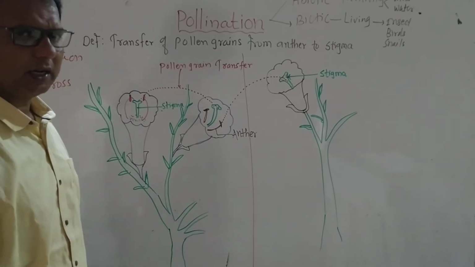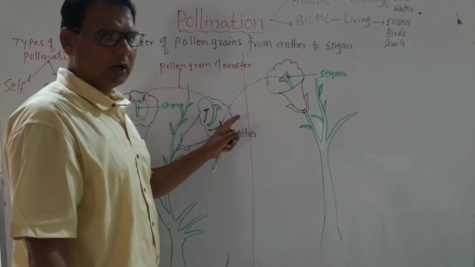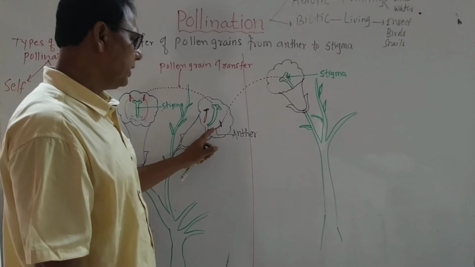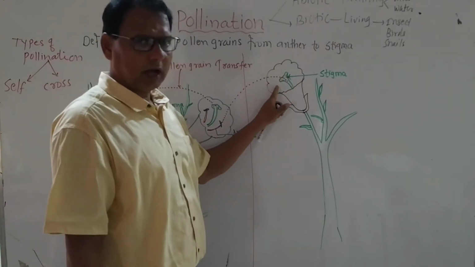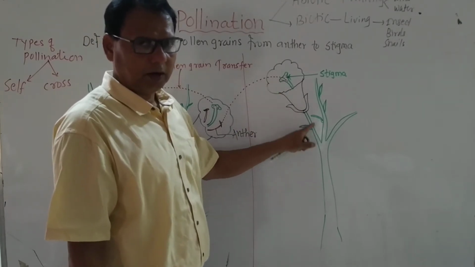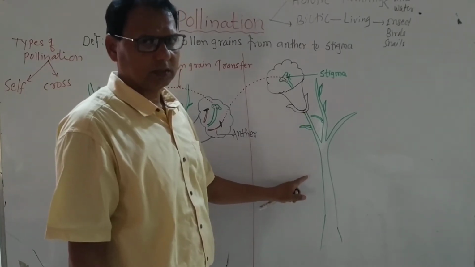What is cross-pollination? Cross-pollination, also called allogamy, is the transfer of pollen grains from the anther of one flower to the stigma of another flower of different plants of the same species.